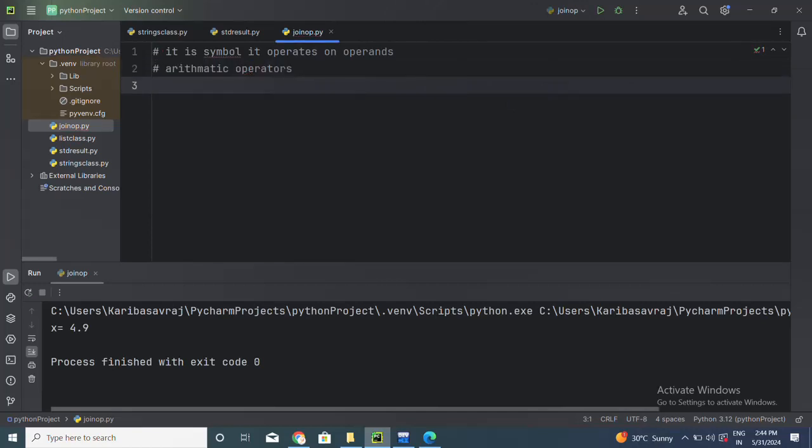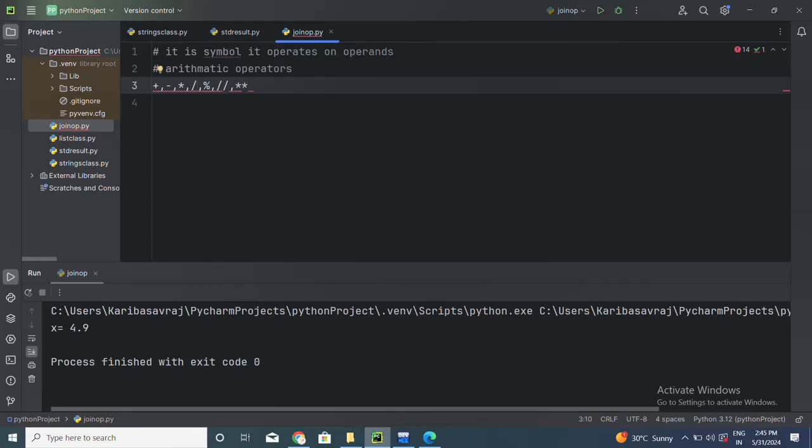Plus, minus, star, division, modulus, floor division, and exponential. Plus gives the sum of two values, then minus gives the difference, star gives the product, and division gives a quotient.